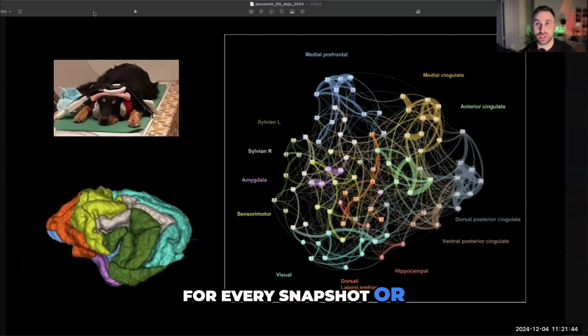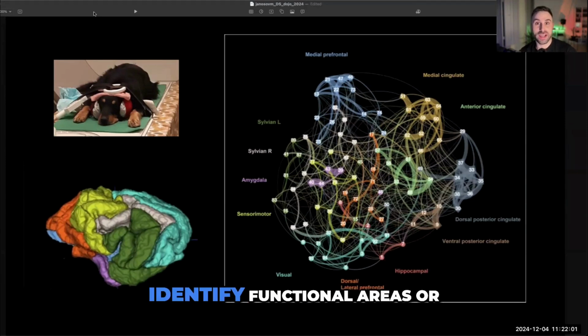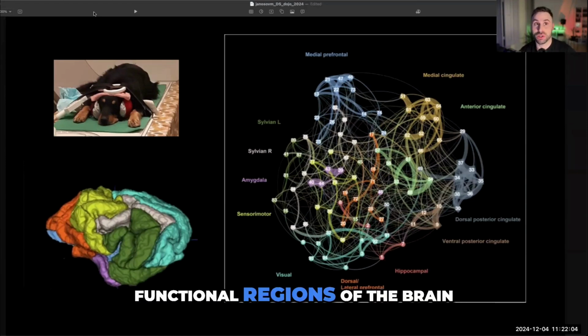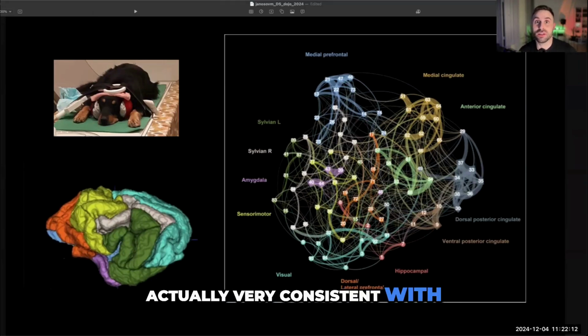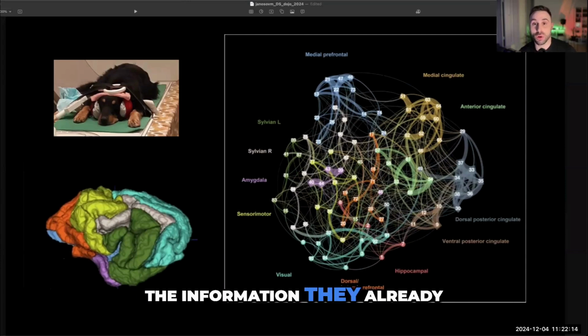For every snapshot, or temporal snapshot, we had one matrix, and I was able to turn that into a simple graph which shows how the different dog brain regions connect to each other. And once we managed to cluster the nodes within that network, we were able to identify functional areas, or functional regions, of the dog brain, which were actually very consistent with all the information they already had